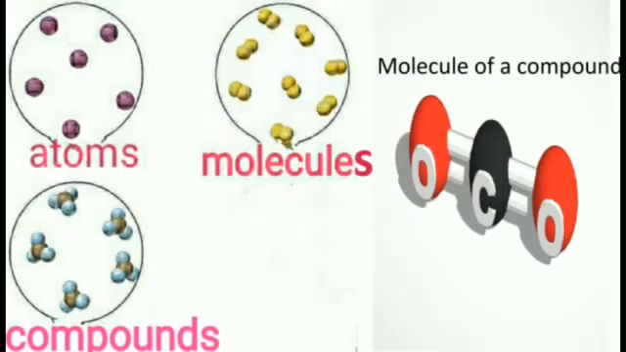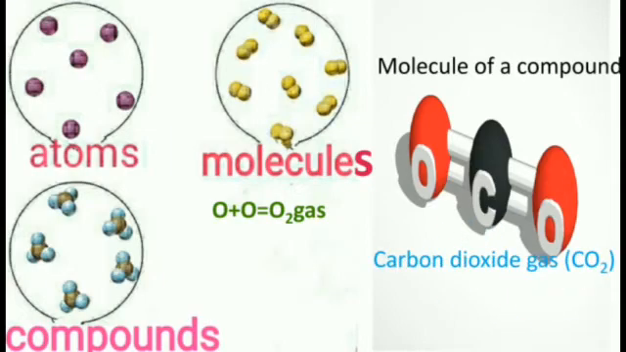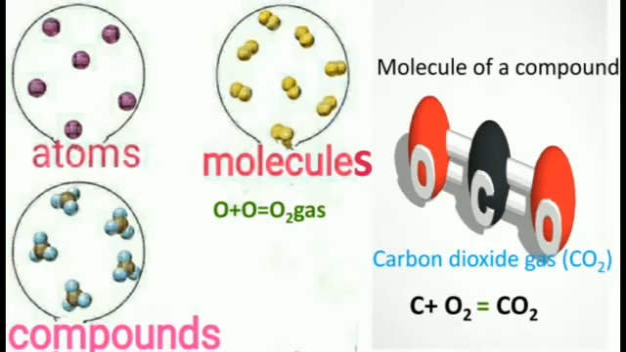Children, atoms combine to form molecules. For example, two atoms of oxygen combine to form oxygen gas. Even atoms of the same kind combine to form an element. Then atoms of different kinds combine to form compounds. Example, carbon dioxide gas, which is utilized by the plant for photosynthesis. It has atoms of carbon and atoms of oxygen.